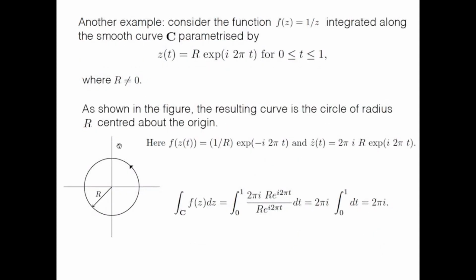So this is the path along which we are doing the integration. This is our parameterized curve, a circle of radius r centered about the origin. So f(z(t)) is 1 over r e to the power minus i 2 pi t, and z dot t is 2 pi i r e to the power i 2 pi t. So the integration over C of f(z) dz is essentially, t goes from 0 to 1, 2 pi i r e to the power 2 pi i t divided by r e to the power 2 pi i t. So that gives me 2 pi i.